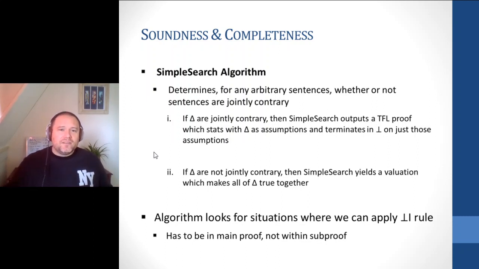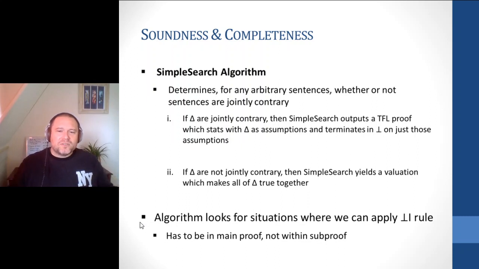If our sentences are jointly contrary, then the algorithm outputs a TFL proof, which starts with them as assumptions and terminates in a contradiction. If they're not, then it's going to yield a valuation that makes all the sentences true. So the output of the algorithm is either a proof that they're jointly contrary, or a valuation to show that they're jointly consistent.